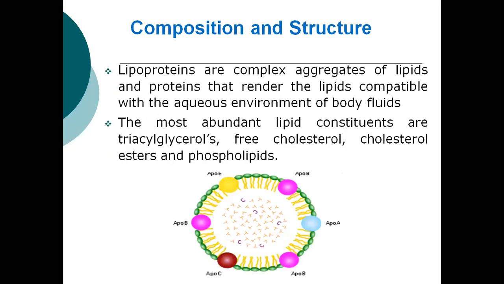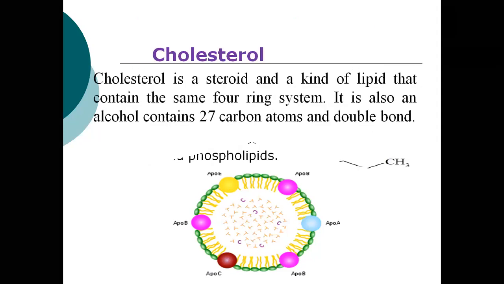The lipoproteins are complex aggregations. You can see this is the picture. You can see there is a 2. Why is this 2? Do you know? Because these are phospholipids, and phospholipids have 2 fatty acids. This is the membrane. And here, these are the colored things. You can see these are the proteins, APO A, B, C. And inside they have C meaning cholesterol and T meaning triacylglycerol. This is actually the composition and structure of lipoprotein. Is it clear to you? Yes, sir. No, sir.